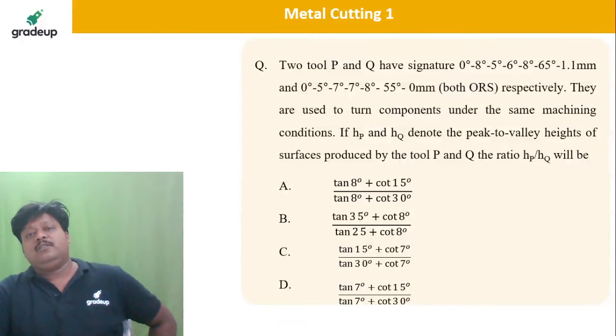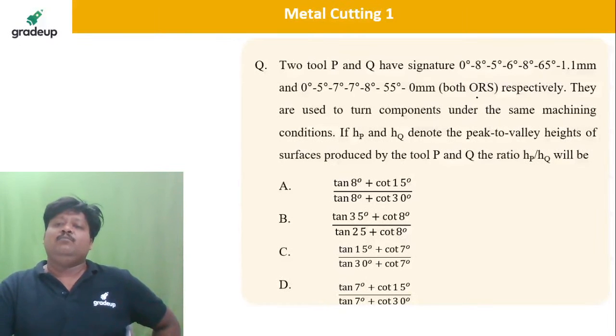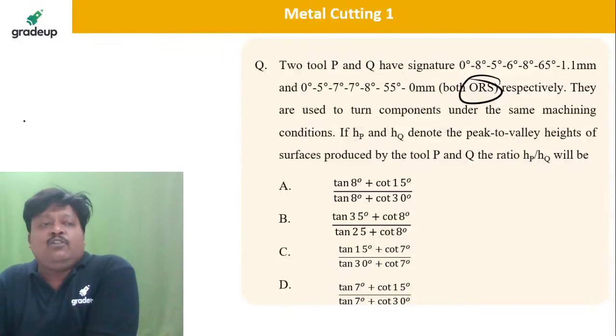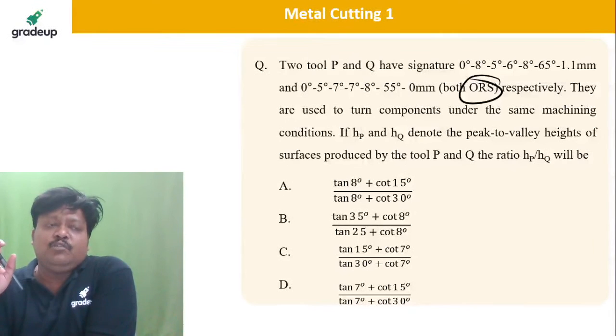The two tools P and Q have the tool signature. Both are in ORS. It is given. So what is tool signature in ORS? In ORS, the orthogonal rake system, the angles are measured with respect to the major cutting edge of the tool, so that the analysis or the research can be very easy.